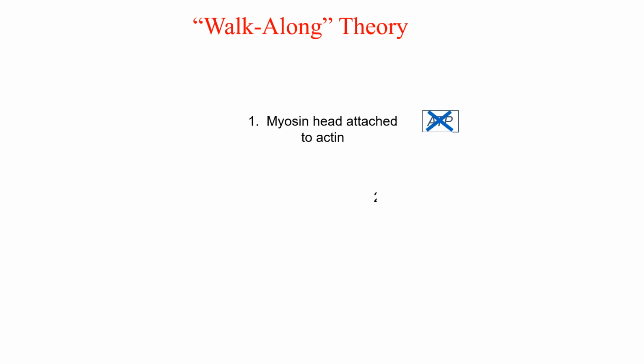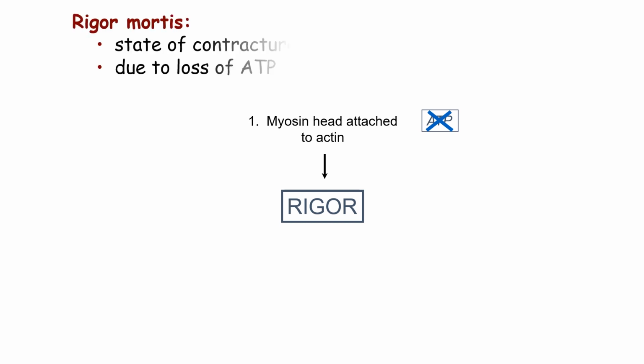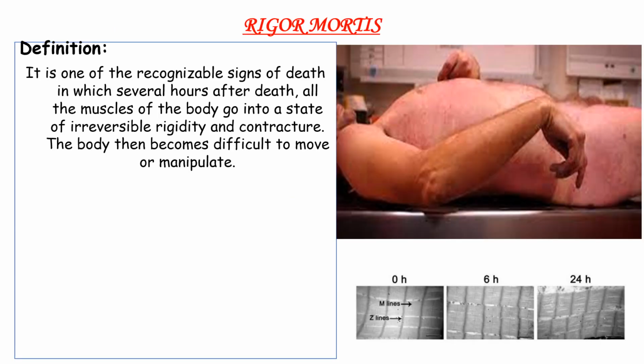So what happens if there is a depletion of ATP? There is no ATP, what will happen? The myosin head will remain attached to the actin, and this state, which occurs after death, is known as rigor mortis. It is a state of contracture because of the loss of ATP. It is one of the recognizable signs of death, seen hours after death, and all the muscle goes into a state of irreversible rigidity or contracture, and it becomes very difficult to manipulate a body.